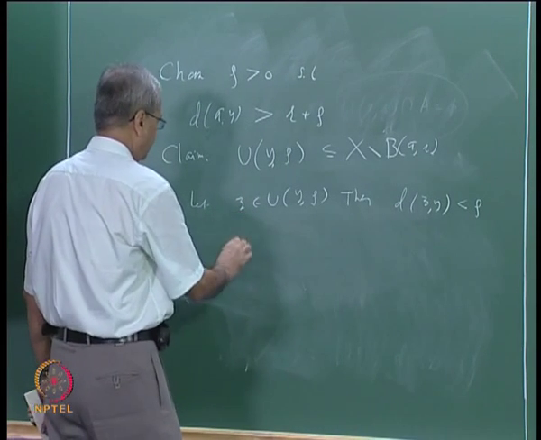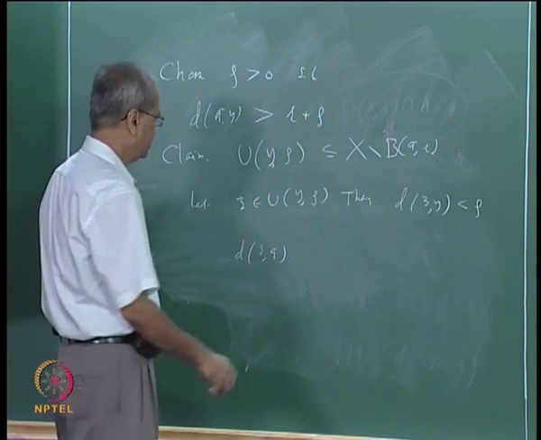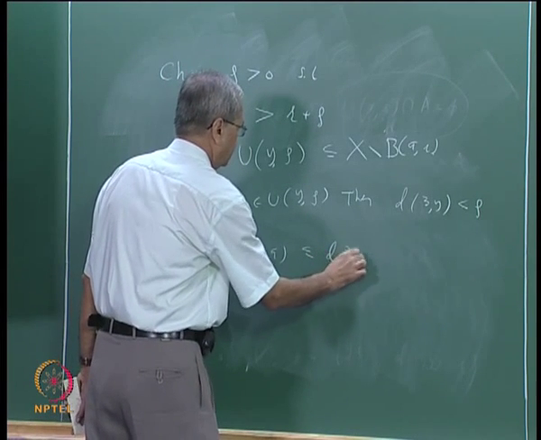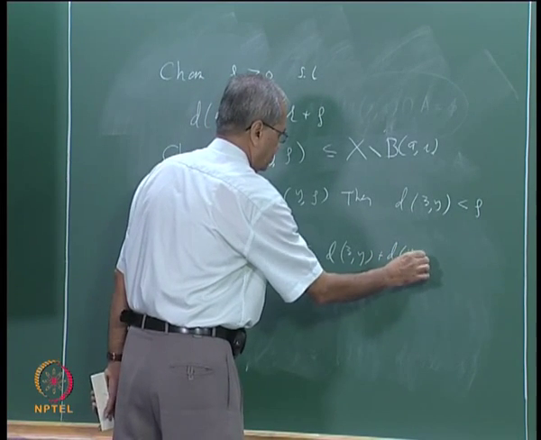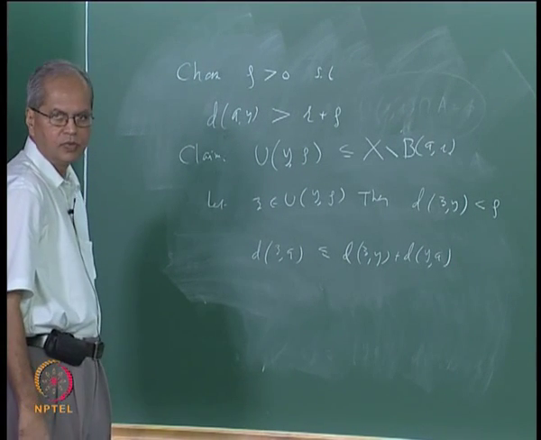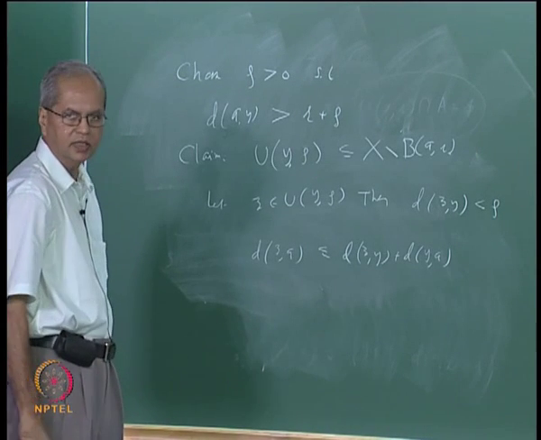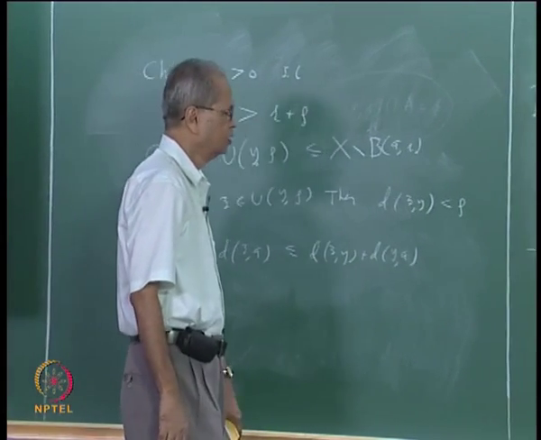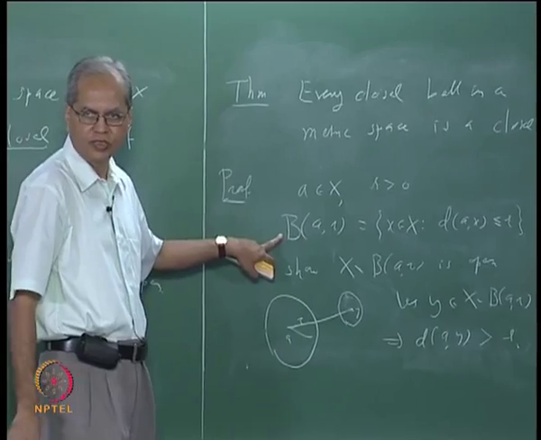Let us look at d(z, a). This is less than or equal to d(z, y) plus d(y, a). And using this it will follow that d(z, a) must be strictly bigger than r, right. So this is a closed set, so every closed ball is a closed set, is that clear?